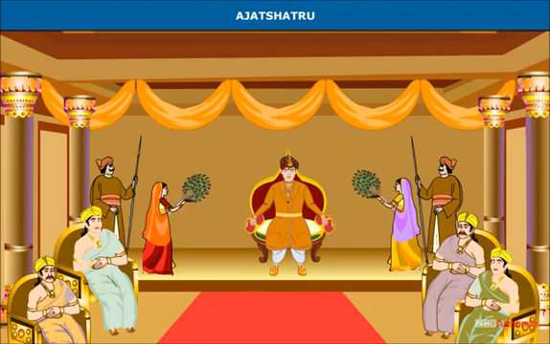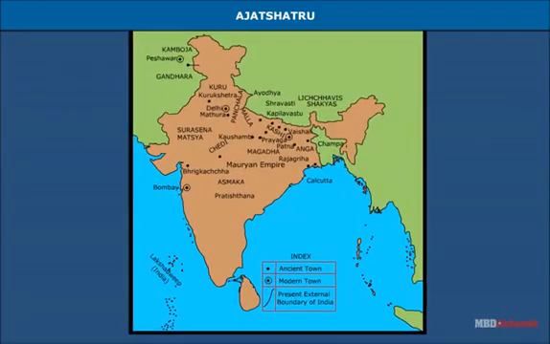Ajat-Shatru, son of Bimbisara, was a very ambitious ruler. He ruled over Magadha from 493 BC to 462 BC. He invaded the territories of Kosala, the kingdom of Vaji, and annexed the kingdom of Kashi. Magadha became the most powerful kingdom of northern India under him.